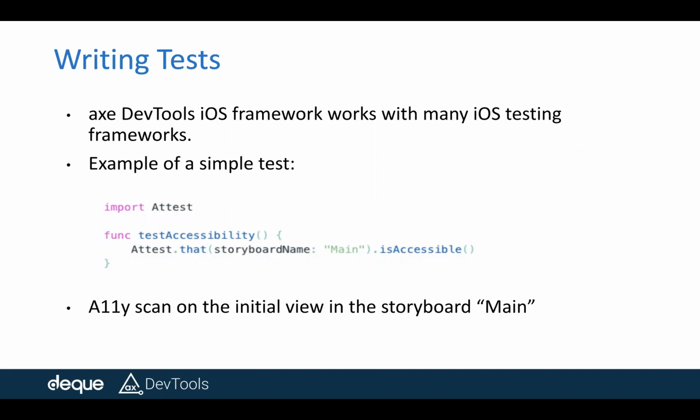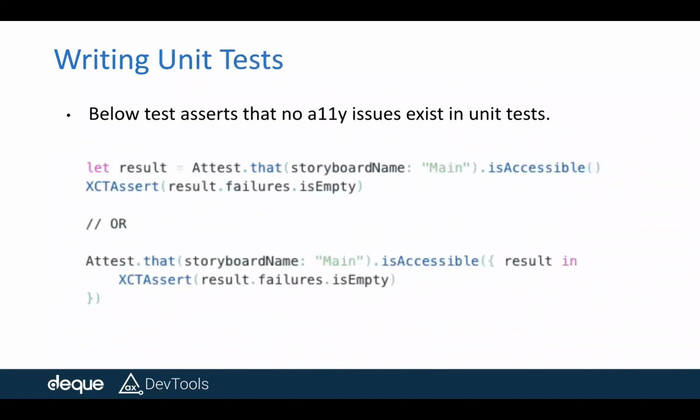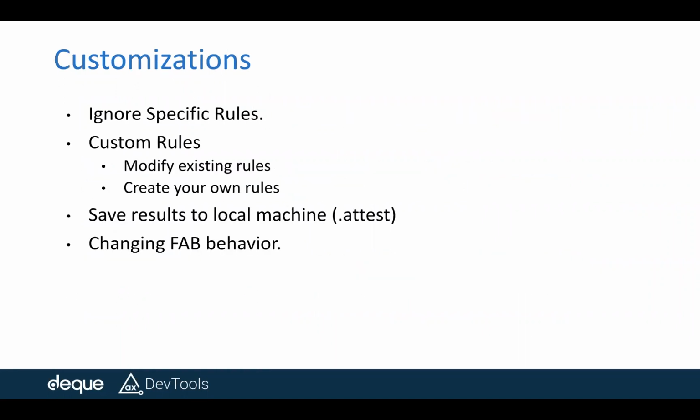So in that case, you can simply call the isAccessible method that is available in the API, and pass the storyboard or the view name and all of that. Call that isAccessible method, and you are done with it. And in case of unit tests, if you want to put assertions, this is how you do it: XCTAssert, and then you pass the condition to it. If failures is empty, then you're good with the accessibility testing. Otherwise, it fails basically, right? And this is that simple actually.